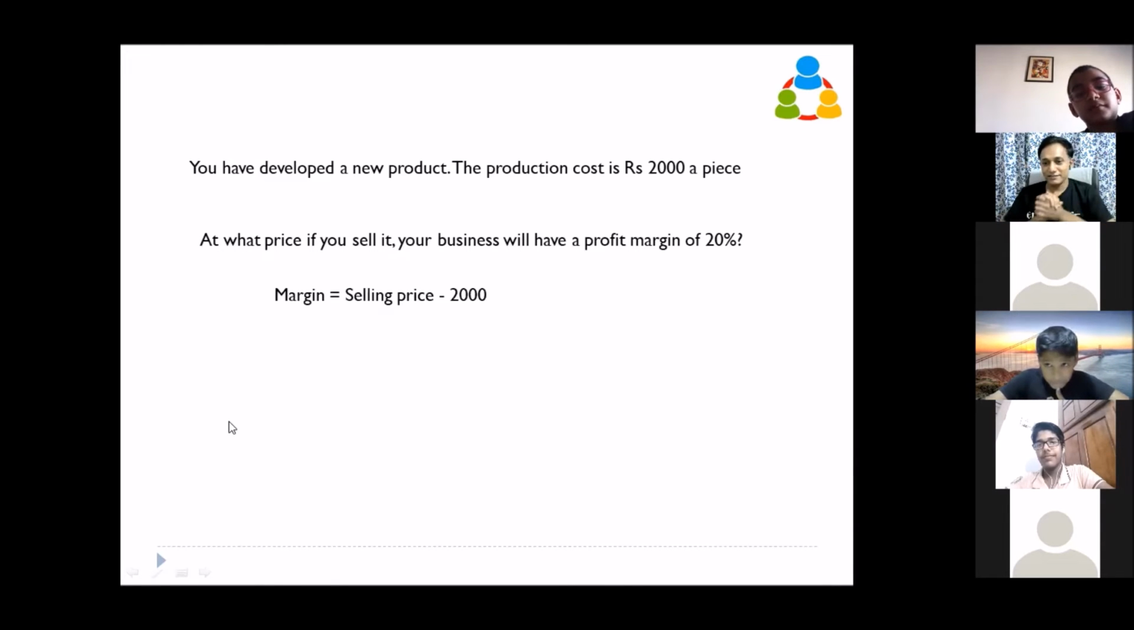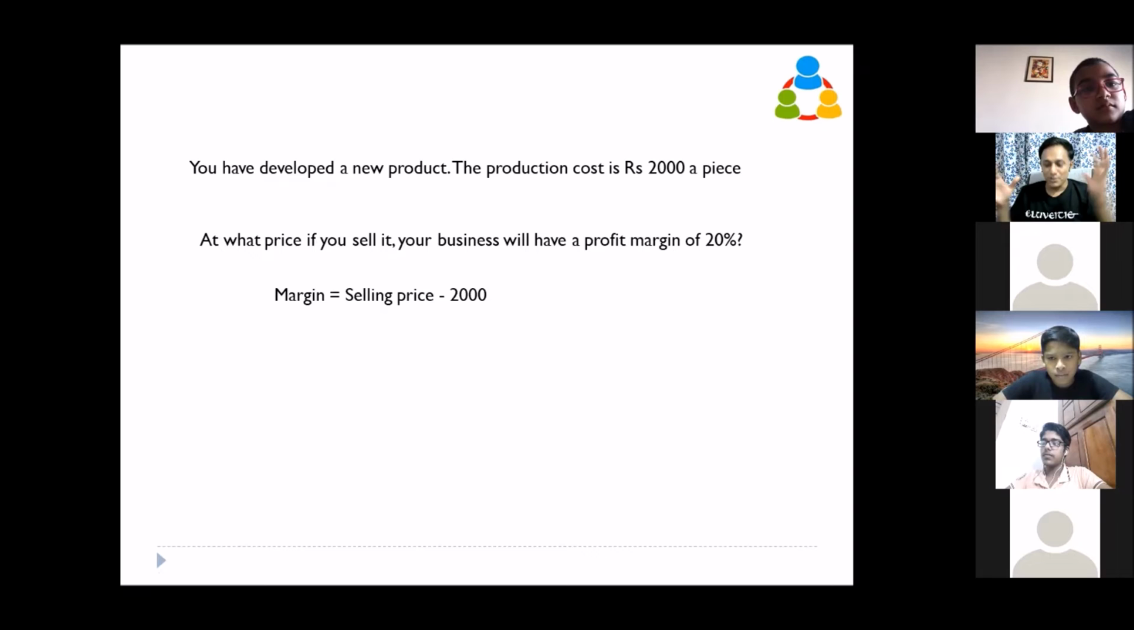So what are we saying? This is clear. Margin is the price at which you sell minus your production cost, which means after making one sale of one product, how much money you will have in your hand is called margin or profit. The words margin and profit are the same.